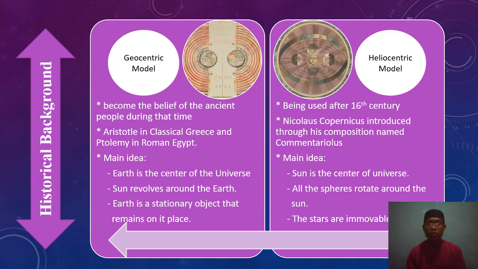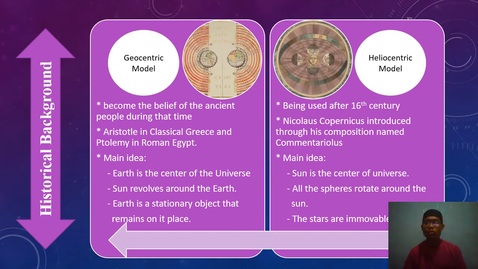This theory became the belief of the ancient people during that time. The people who believed in this theory were Aristotle in classical Greece and Ptolemy in Roman Egypt. The main idea of this theory is, firstly, the Earth is the center of the universe, and because of this, the sun revolves around the Earth, and the Earth is a stationary object that remains in its place, as we can see in this picture.